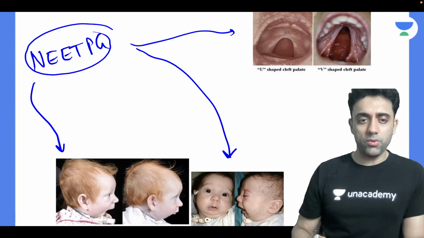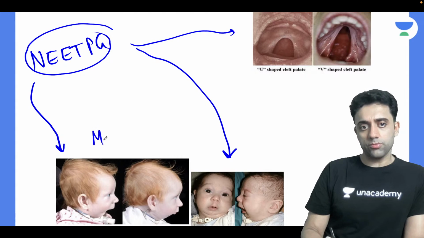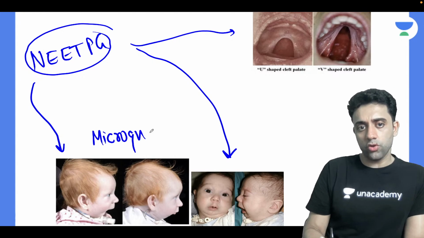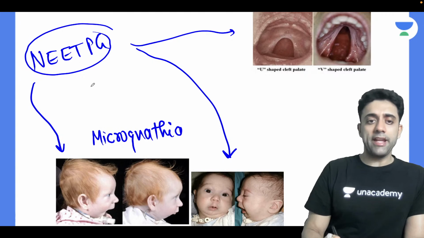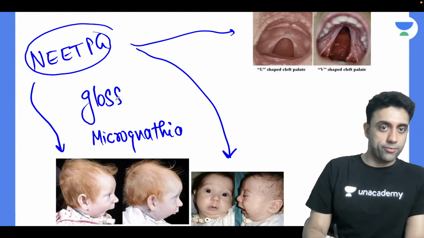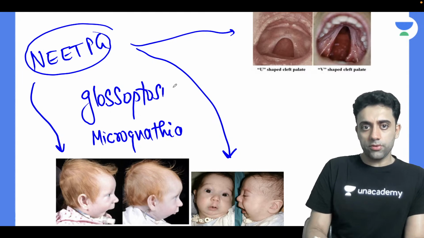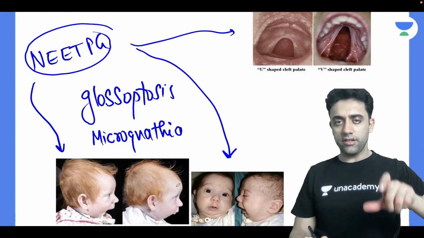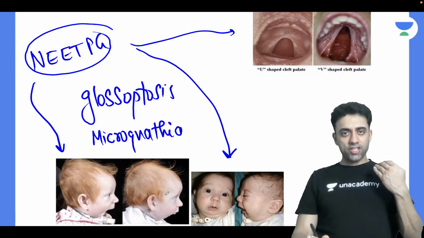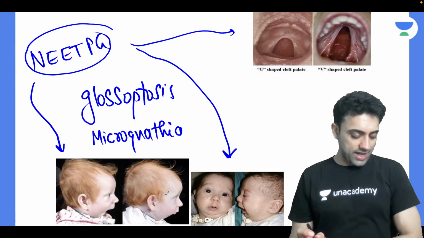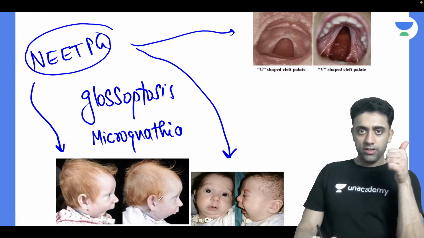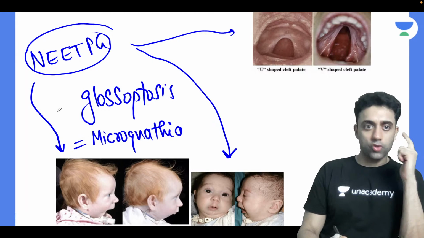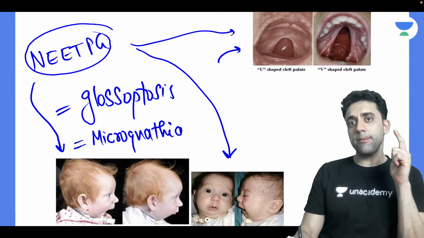This is number one. Can we see micrognathia, small jaw? If there's micrognathia, there will be glossoptosis. What is glossoptosis? Downward displacement and retraction of the tongue, that is known as glossoptosis. So micrognathia with glossoptosis, right? With U-shaped cleft palate.